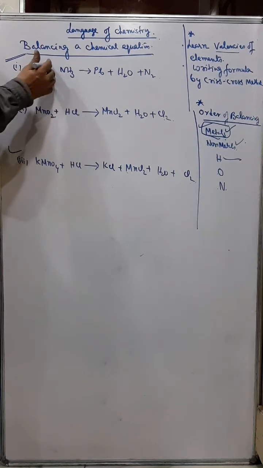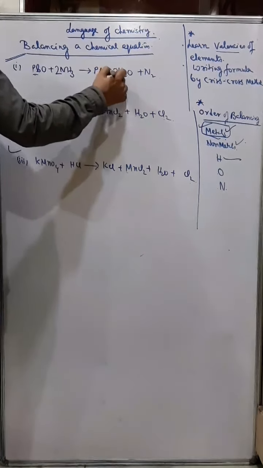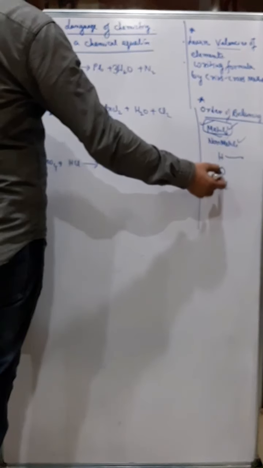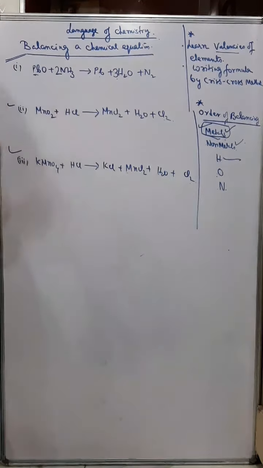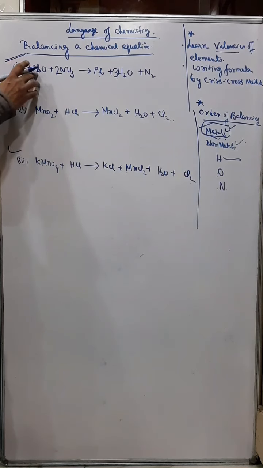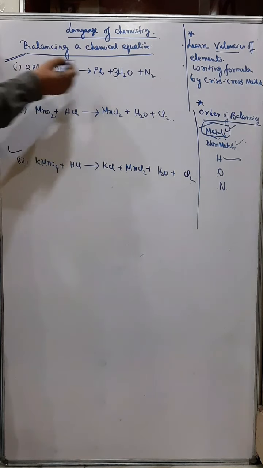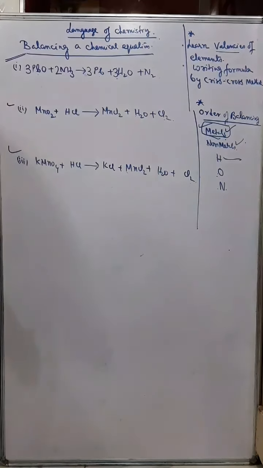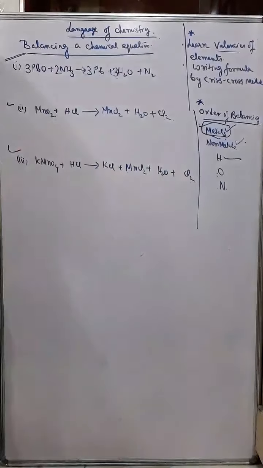Okay, so what should I do? I should multiply with 2 here, so it becomes 2 into 3, 6. I should multiply with 3 here, 3 into 2, 6. So hydrogen is balanced. And after hydrogen, whose turn? That's oxygen. Now you can see you have 3 oxygen, and here you have 1 oxygen. So I'll put here 3. Now 3 oxygen means I have to balance lead also, so I have to come back to lead. Now I will balance lead, and you can see at last what is left? Nitrogen. You have 2 nitrogen here and 2 nitrogen here, so it's already balanced.